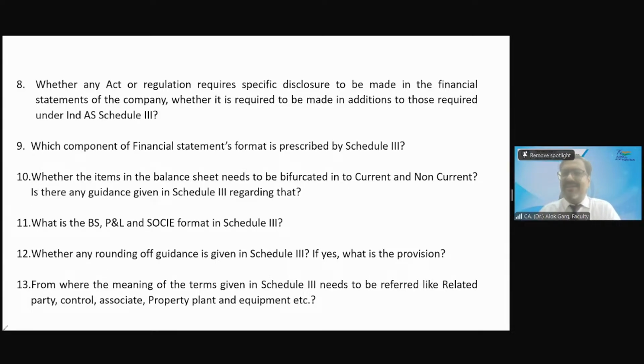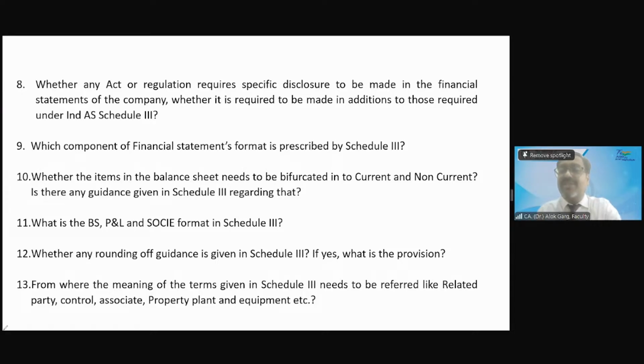Have you heard about aging related disclosure? Debtor aging, creditor aging, capital work in progress aging. Yes, sir, heard. You must have seen it also in the financial statement. You are providing some aging for debtors: not due, up to 6 months, 6 months to 1 year, 1 to 2 years, 2 to 3 years, more than 3 years. For creditors also: not due, up to 1 year, 1 to 2, 2 to 3 and more than 3. For capital work in progress also, you are providing CWIP lying in the balance sheet, which has not been converted into PPE since the last 1 year, 1 to 2 years, 2 to 3 years, more than 3 years.